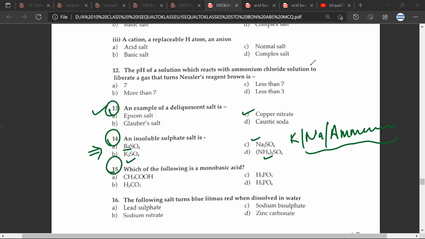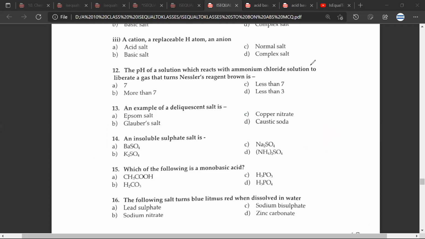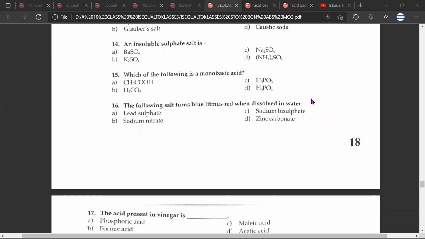Question 15th. Which of the following is a monobasic acid? A. Great, sir. Question 16. The following salt turns blue litmus red. So this would be acidic. C. Great. Due to this bisulfate.